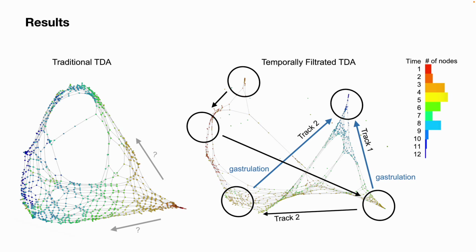The color indicates time points, and each node corresponds to a small cluster of cells collected at the same time point. Conventional TDA mapping identifies the bifurcation structure, but there are spatial locations that have a mixture of clusters that belong to non-consecutive time points. This makes identification of the developmental pathway challenging. When applying the temporal filtration, like the right panel, the mapping identifies a cleaner separation of two tracks or two subpopulations of cells that evolve in the gastrulation stage, matching the observation in our summary statistics from the algebraic topology.